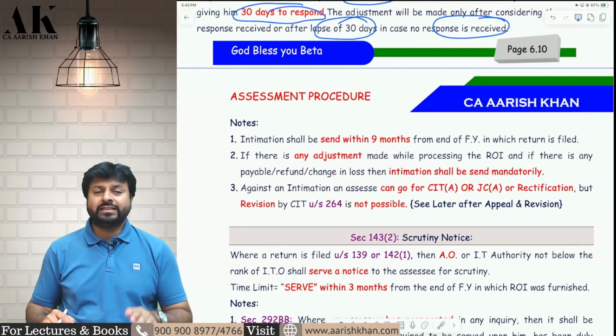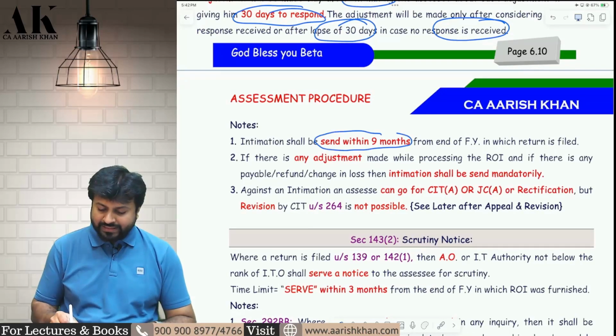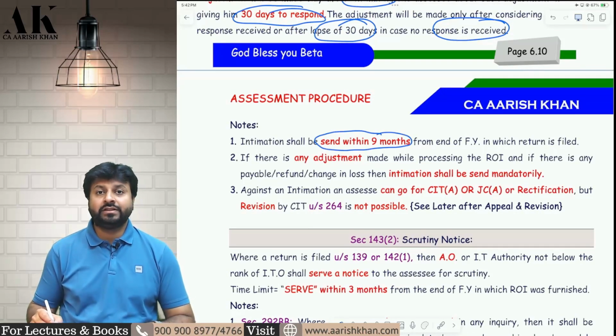Now, when will this intimation be sent by the department? There is a time limit for that. This intimation will be sent within 9 months from the end of the financial year in which the return is furnished.